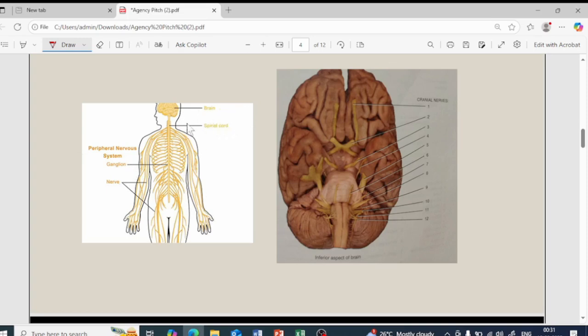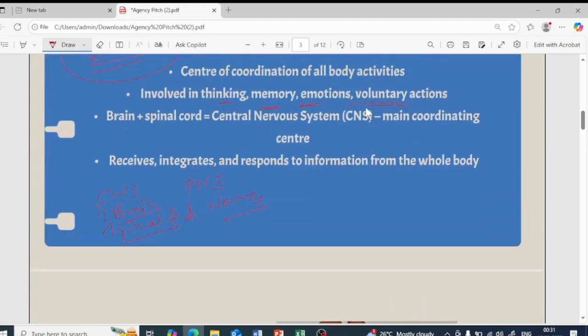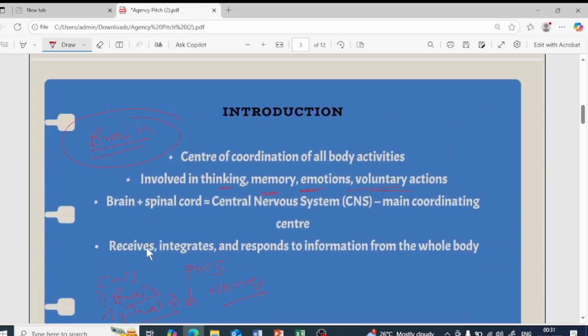The nerve which is connected to the spinal cord is called spinal nerve, and the nerve which is connected to the brain is called cranial nerve. You can see over here, this one is called spinal nerve and this is called cranial nerves. You can see over here this yellowish part. So these are the nerves connected to the brain, called cranial nerve. Okay, so it will receive the information, it will integrate the information, in the sense it will understand the information, and it will respond, it will make the decision accordingly. So that is basically the introduction part of the brain.